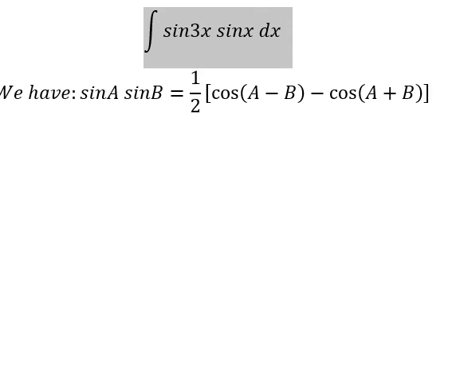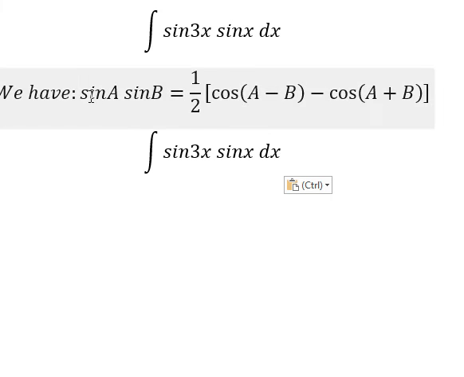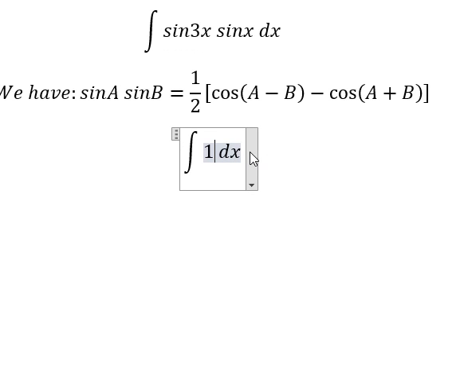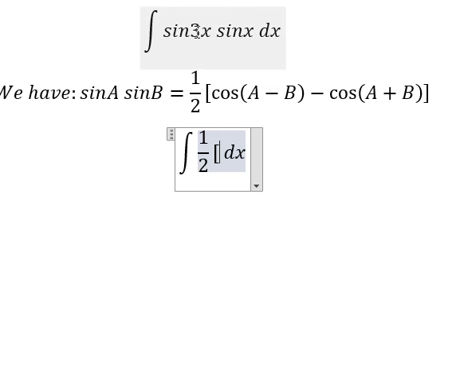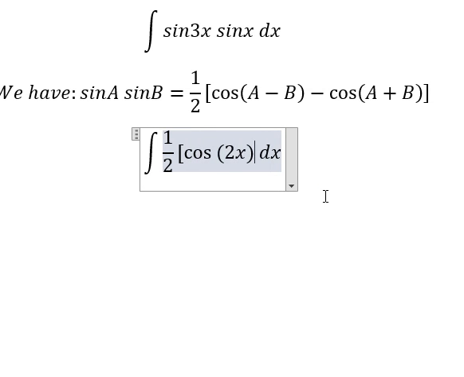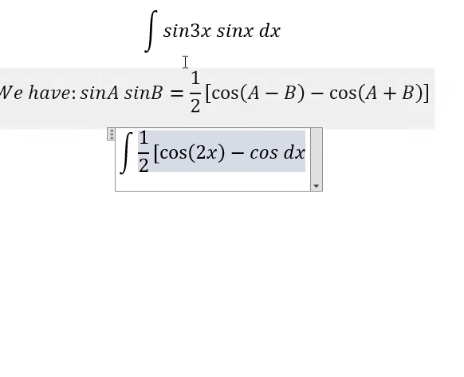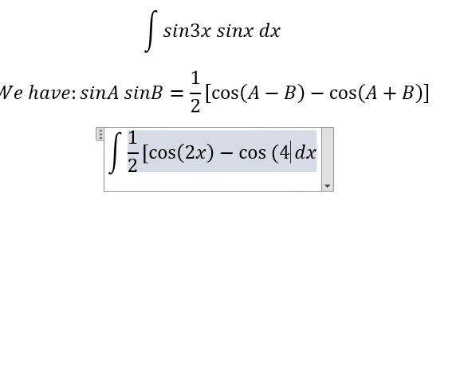So we need to transform this one into this one. So we have like this. So 3x minus s, we have 2s. The next one, 3x plus s, we have 4s.